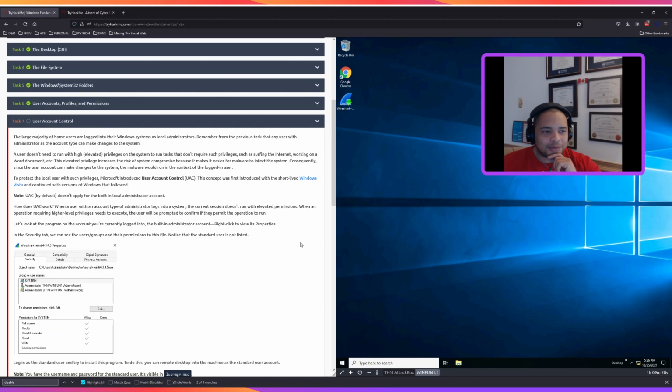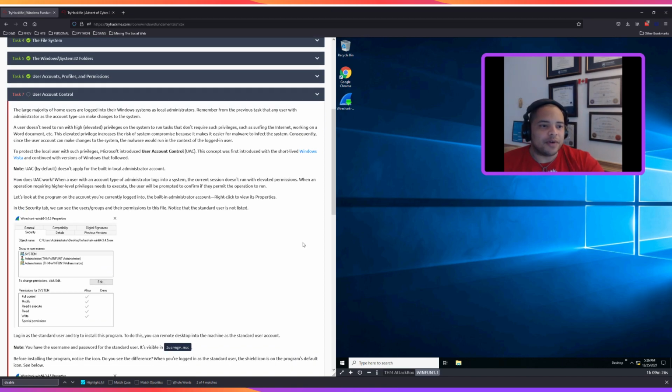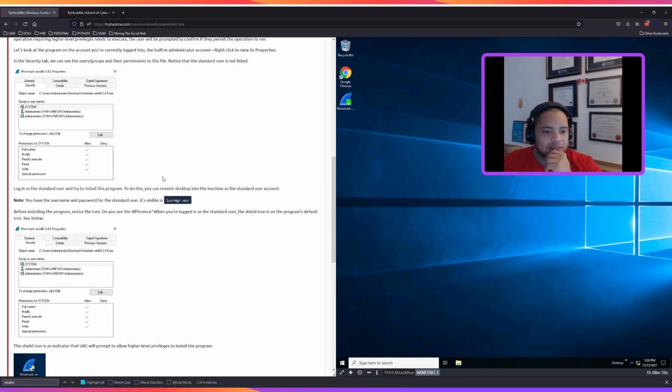User account control. All right. The large majority of home users are logged into their Windows system as local administrators. Okay, cool. So that's dangerous. Great. Note: UAC by default doesn't apply to the built-in local administrator's account. So if you use a local administrator account, user account control will not apply. All right, that's good to know.